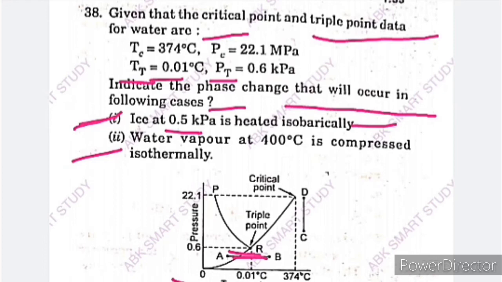The second case: water vapor at 400 degrees Celsius is compressed isothermally. Compressed isothermally, in the PV diagram, is a straight line, and that line is given as C to D. So along CD is the answer for the second case. The first case is along AB and the second case is along CD, so option A is the right answer.